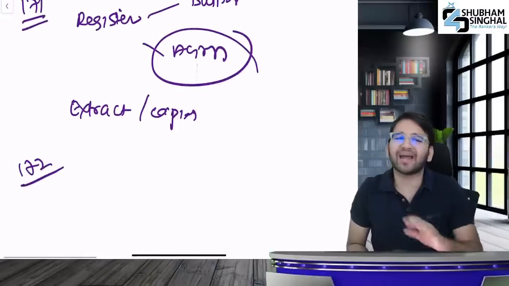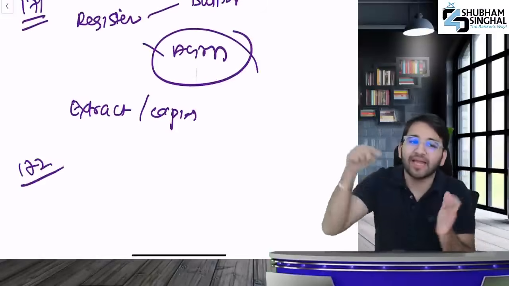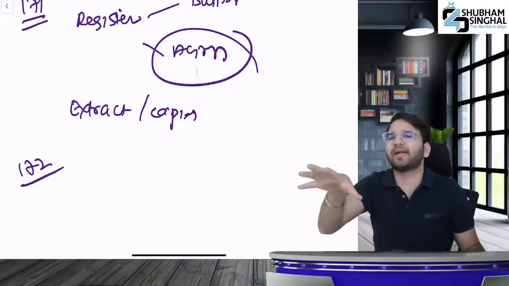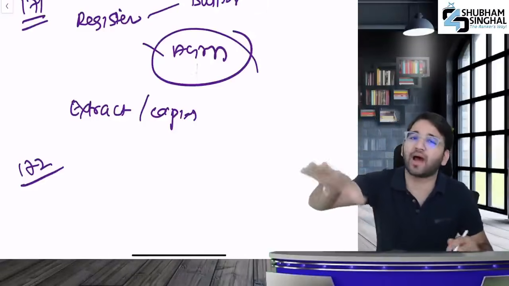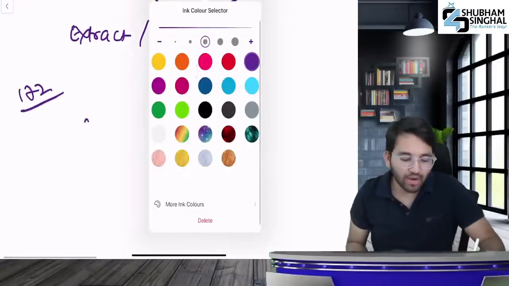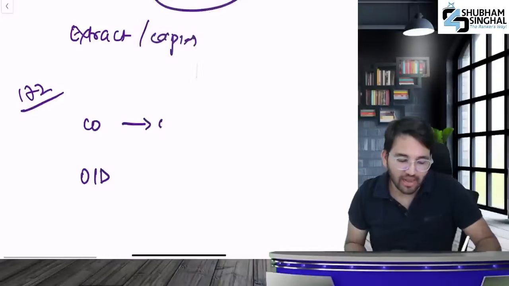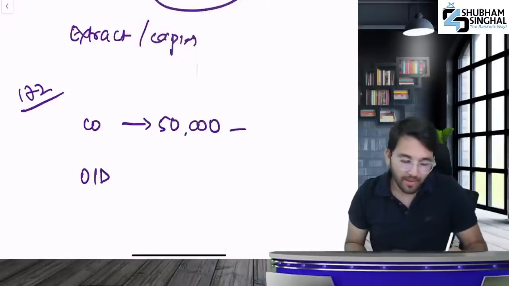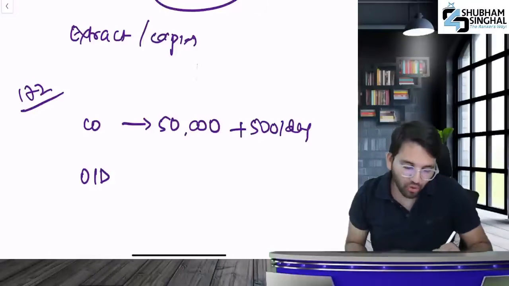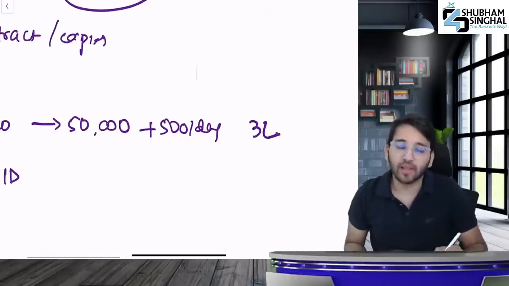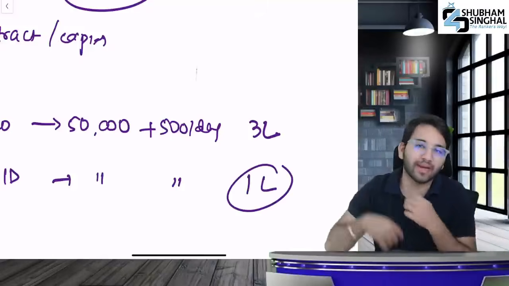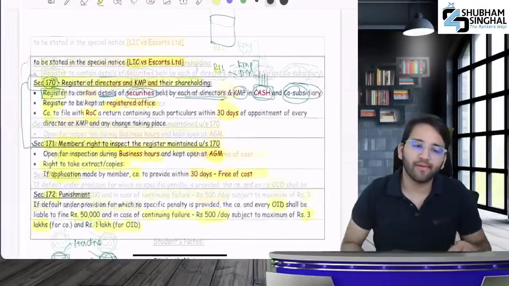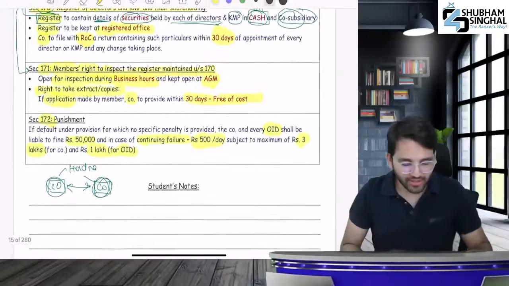Section 172. If in this chapter, not in the Act but in this chapter, we happen to miss writing a penalty anywhere, what will be the penalty? There is a separate penalty for the company and for the officer in default. It'll start at 50,000 rupees, with 500 rupees per day thereafter, up to a maximum of 3 lakhs. But for your officers in default, the maximum would be 1 lakh rupees. Did you understand this, guys?